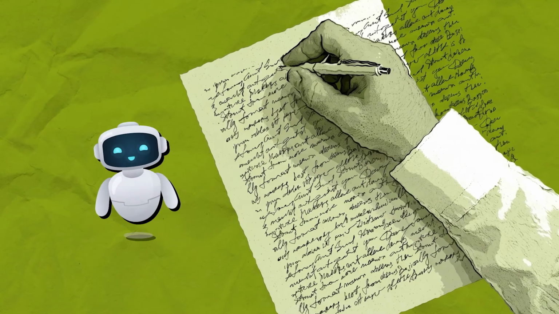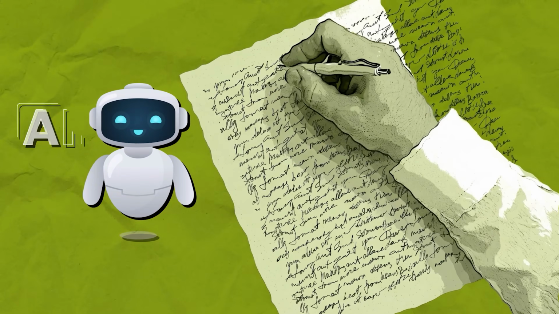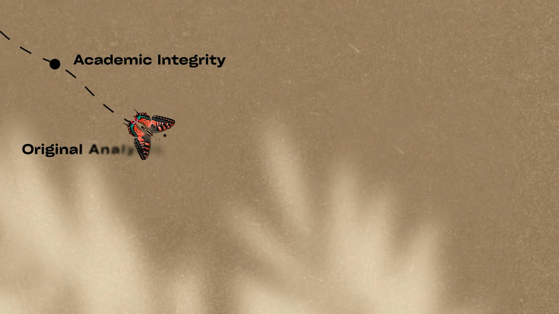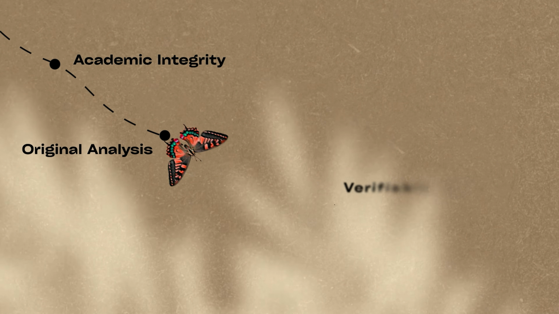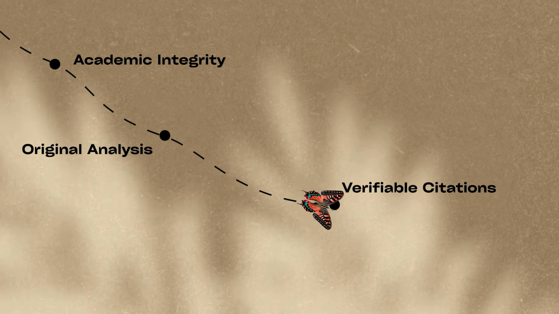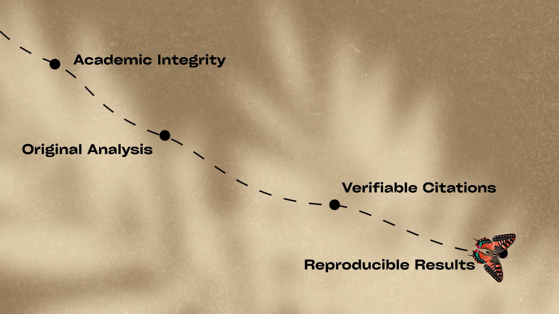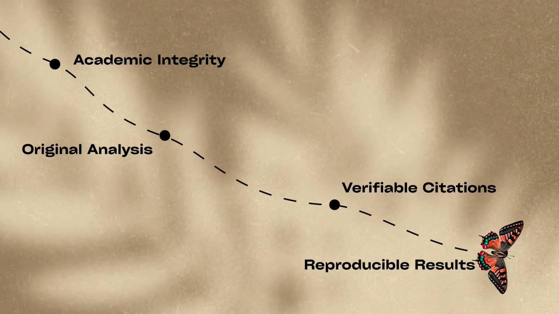Now, before we finalize this video, I want to be very real with you. Understand this, sometimes AI detectors have false positives. Even though you may not have used AI, but your writing was just so perfect that the AI detector thought that it is AI, and that can happen. Sometimes human written text is flagged as well. And sometimes AI generated text can actually bypass AI detectors. What you need to focus on is academic integrity. Your analysis should be original. You should have verifiable citations. So I always request you to check whatever Jenny is adding for you, and please make sure that those citations make sense. And you should have reproducible results, of course. So whatever the experiment is, it should make sense.